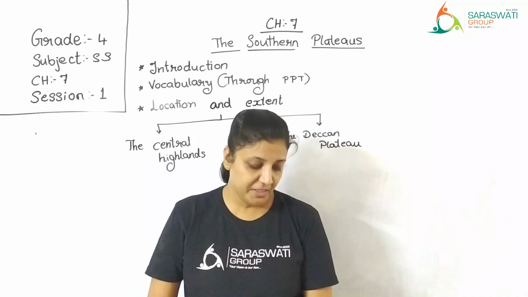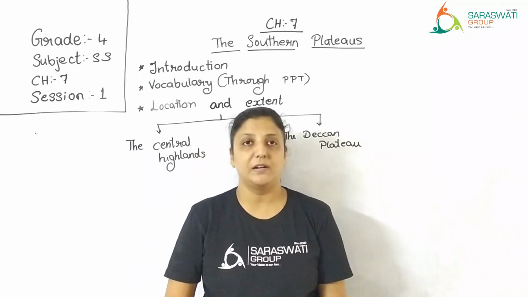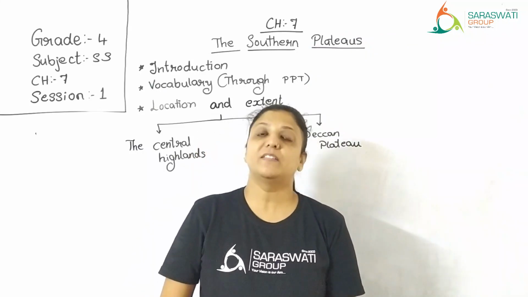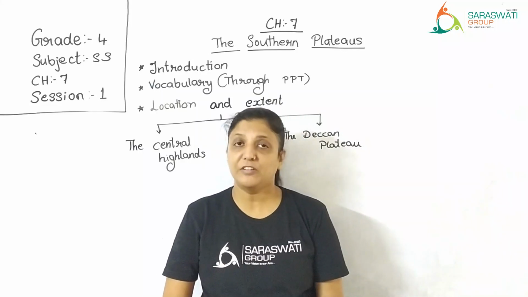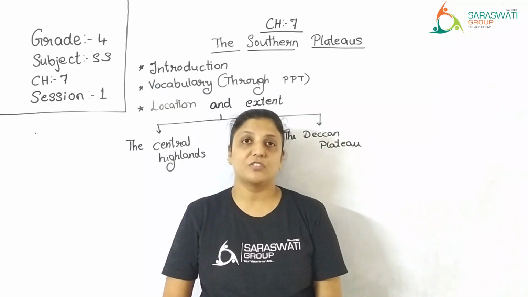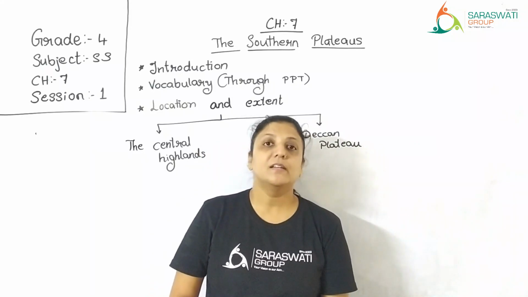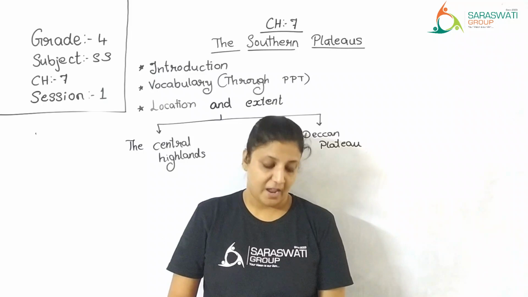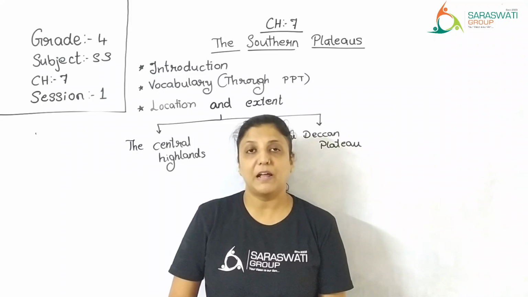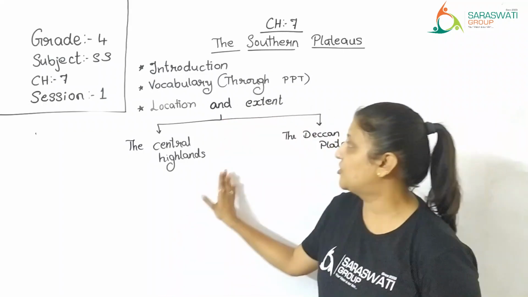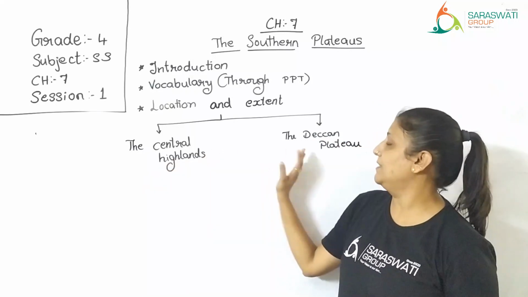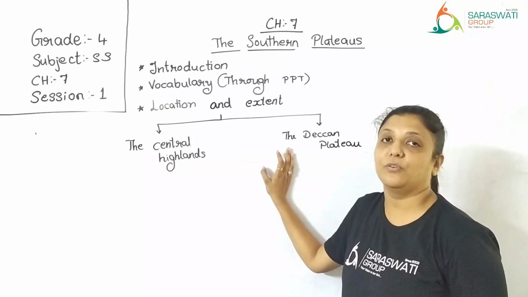The river Narmada divides the southern plateau into two divisions or two different plateaus. First one is the Central Highlands and the second one is the Deccan Plateau. See, I have already mentioned here, Central Highlands and the Deccan Plateau.